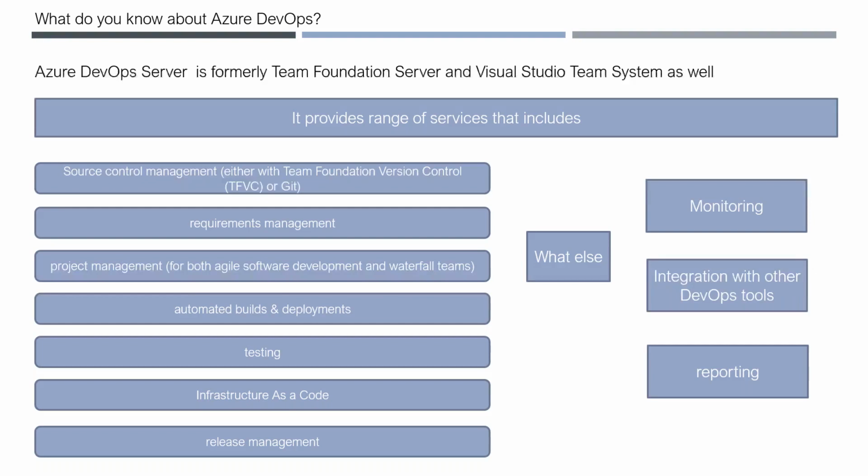Let us say in a monitoring tool, you will get some alert that this application is down. Unless somebody tells you, you do not know. But you can integrate that with your Azure DevOps, so an alert will get raised. It can be an SMS, it can be an email, based on the way the organization prefers.